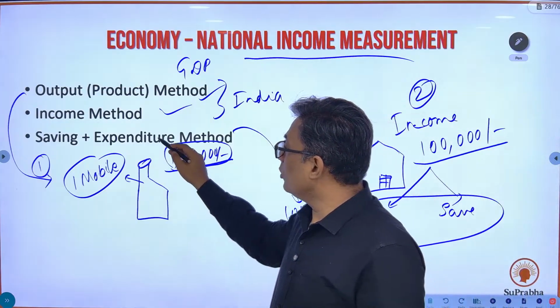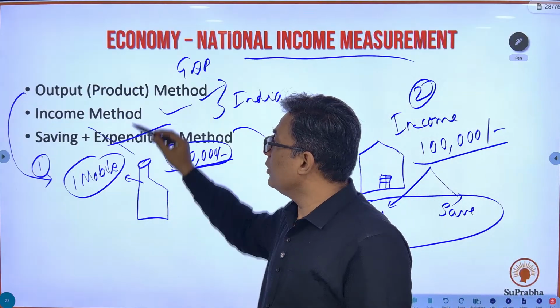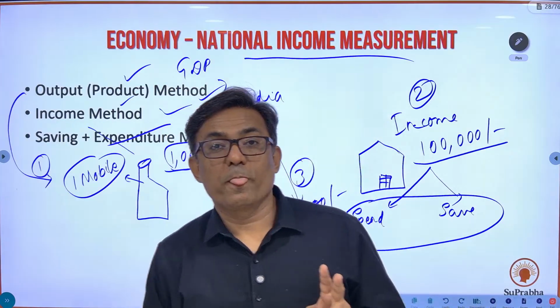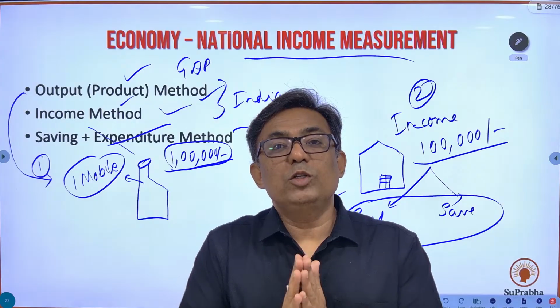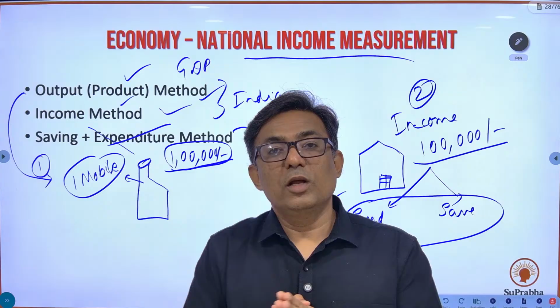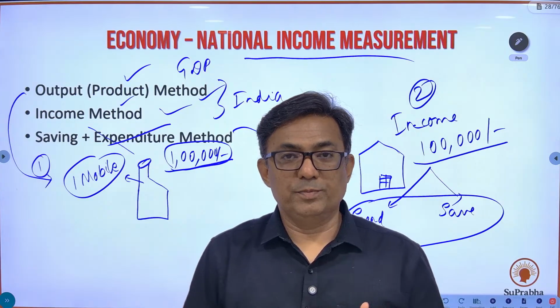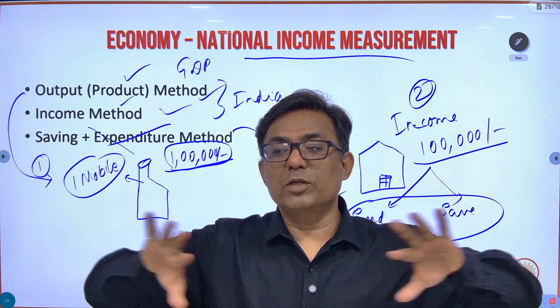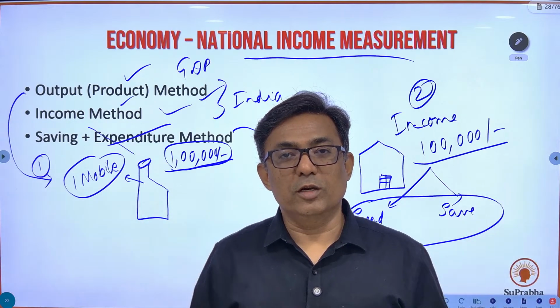So which method do we not use? Expenditure and saving method. Which method do we use? Output and income method. Mind you, we don't use both the methods for a single sector. You are going to use this method separately for separate sectors, these two, output and income.